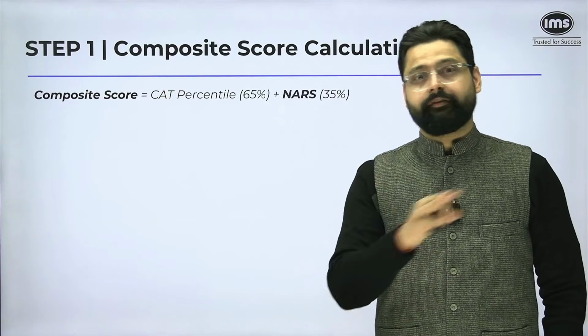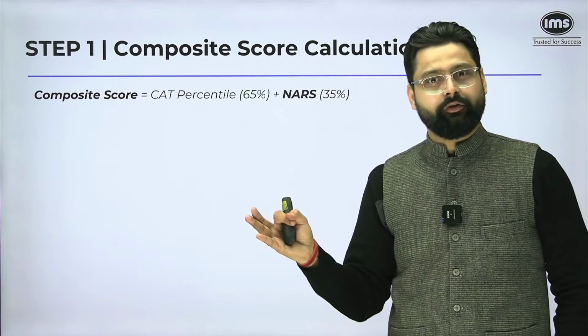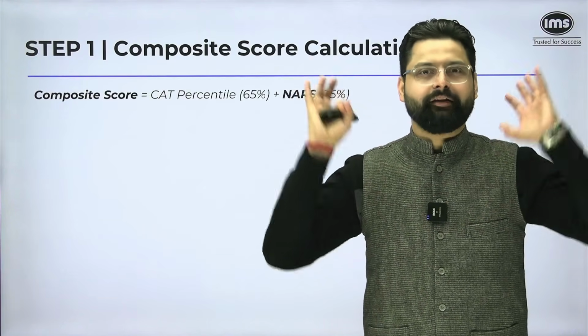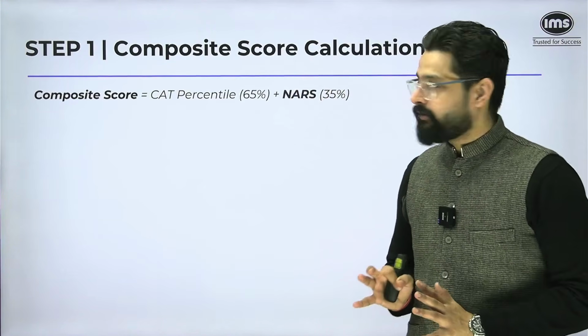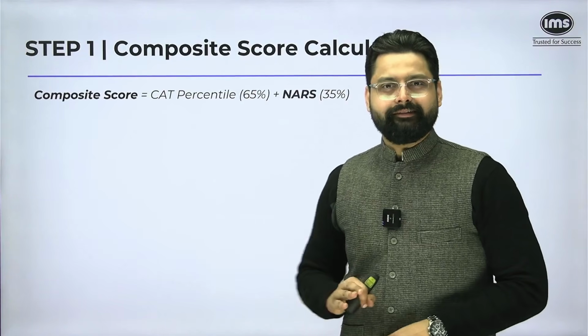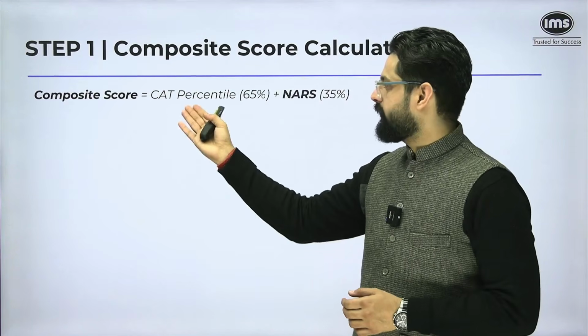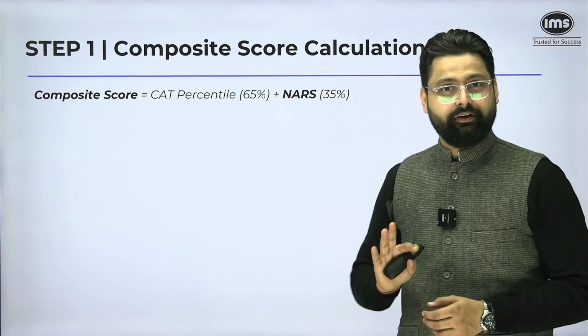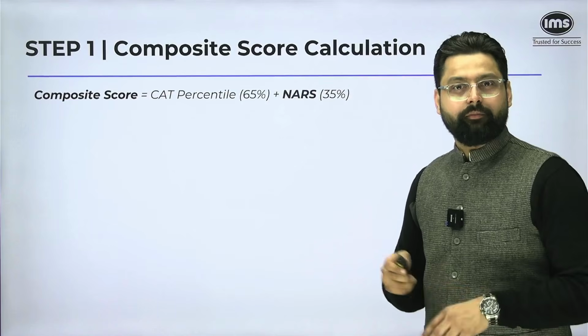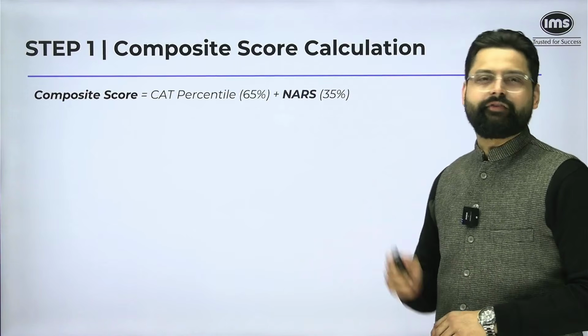This document has given so many formulas. If you will look into the document, I've given the link in the very first slide. You might get amazed, but don't worry about that. I've tried to simplify that for you. So just take a look at the PPT and you are done. Composite score is an amalgamation of two things. One, CAT percentile, which has 65% of weightage, which means it is significant. Then this is called NARS, normalized application rating score, which has 35% of the weightage.